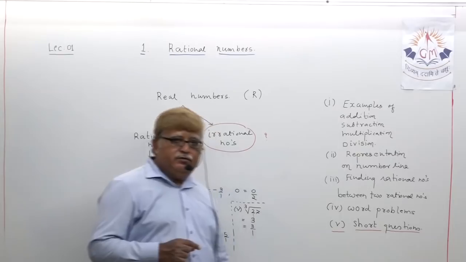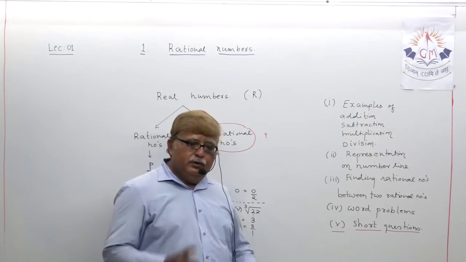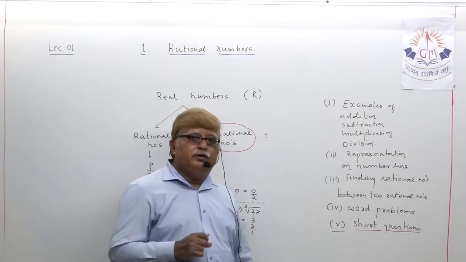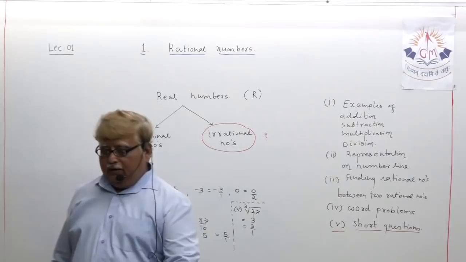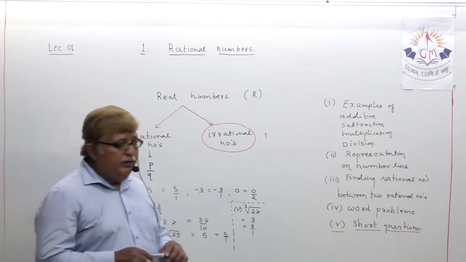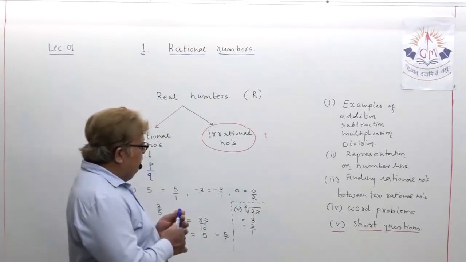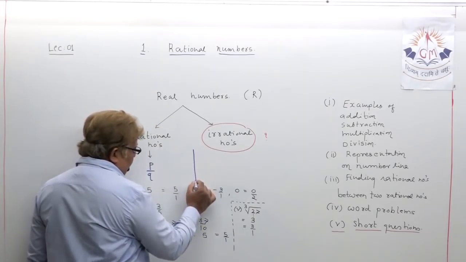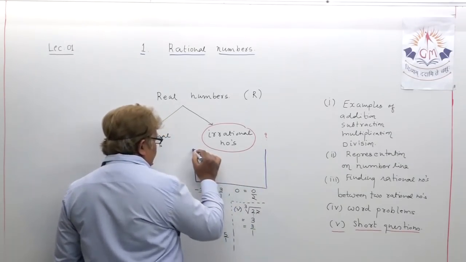But when you go to 9th standard, you will have to do the topic of representation of irrational numbers on the number line. So at that time your mind has to be very, very clear regarding what can be called an irrational number. You should be very sure about that.